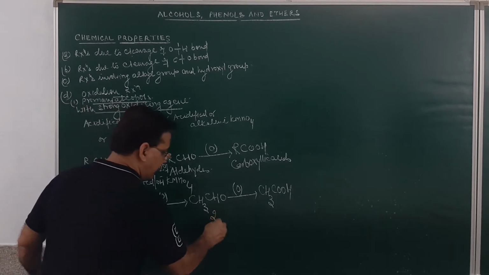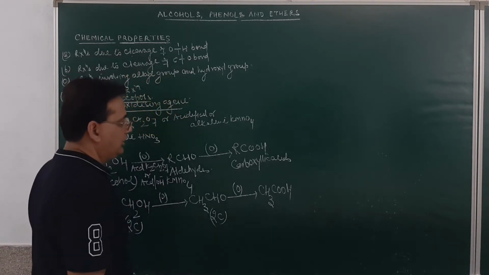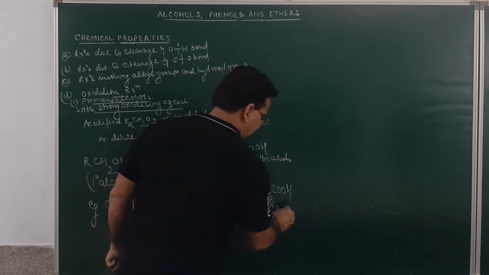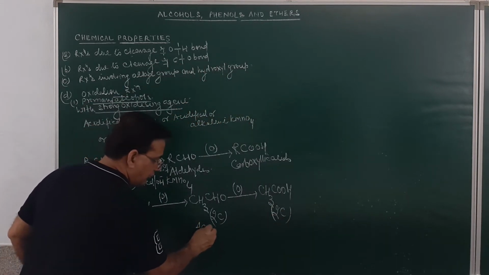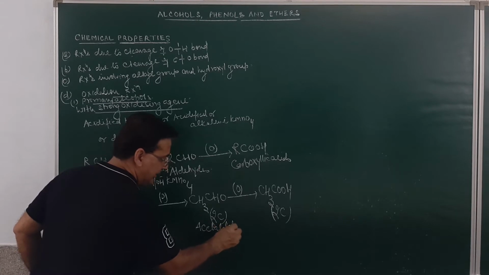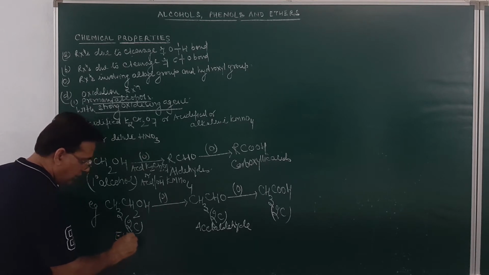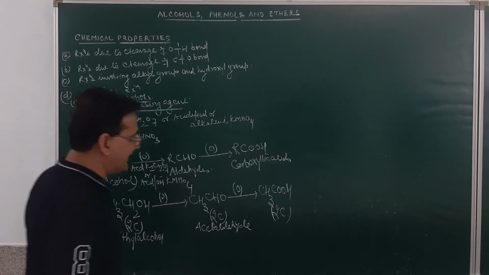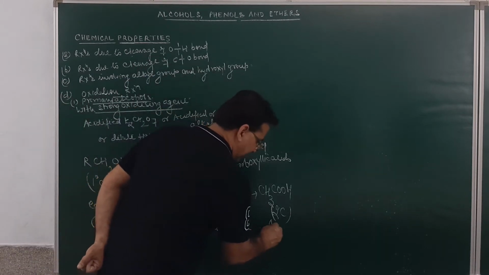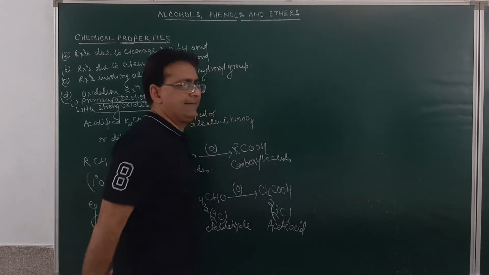Acetaldehyde is having how many carbon atoms? 2. And carboxylic acid is having how many carbon atoms? This again will be 2. I think I shall be very clear. This is ethyl alcohol, and what is formed over here? Acetaldehyde. So, ethyl alcohol on oxidation forms acetaldehyde, and acetaldehyde on further oxidation may result in the formation of acetic acid.